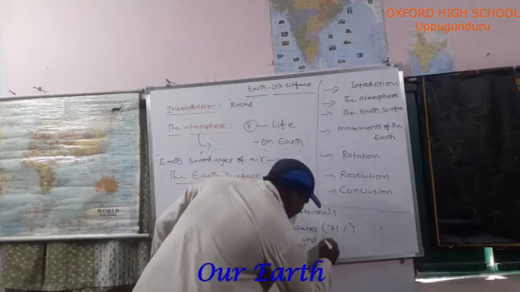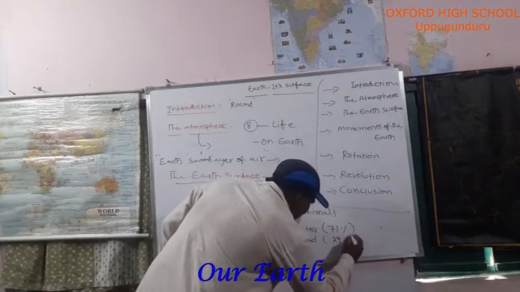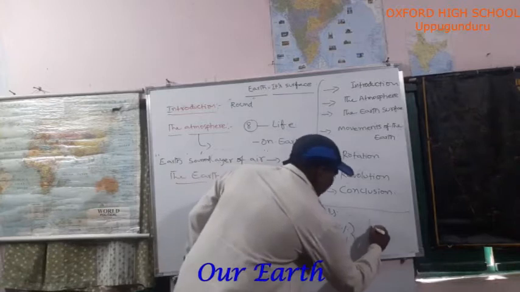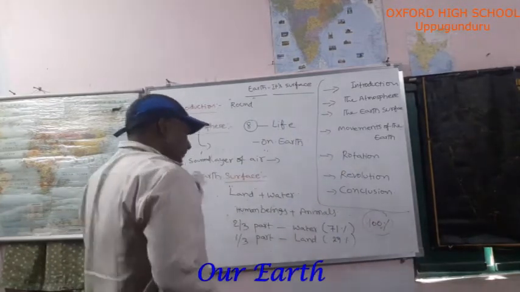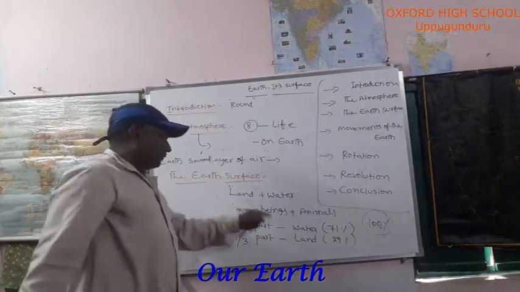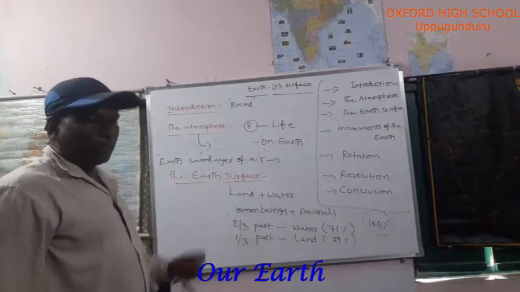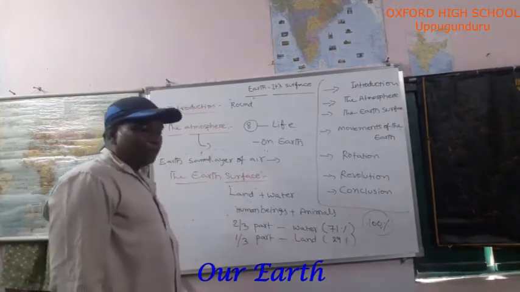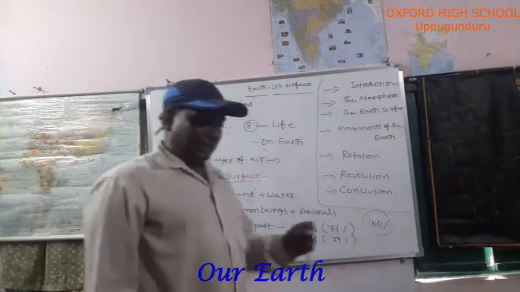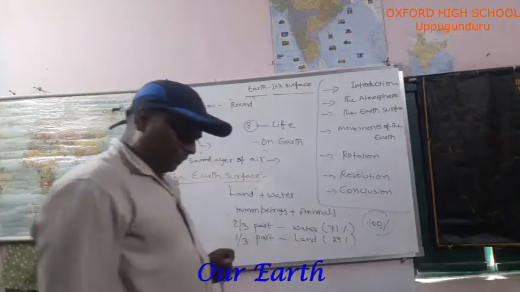That means 29%. If you calculate for 100%, we observe 2/3 water composition and 1/3 land composition on earth. Do you understand?